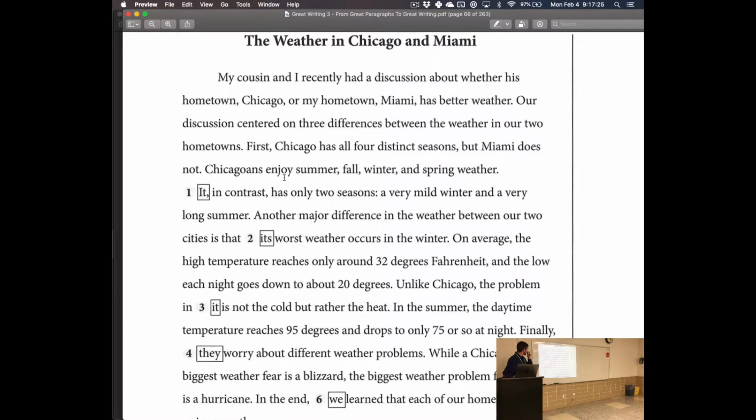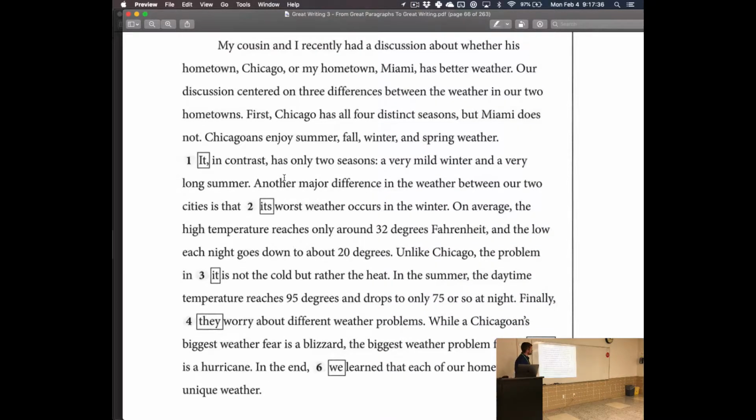Okay, here we go. The weather in Chicago and Miami. We see 2 things right away: comparison, 2 different things we're talking about, Chicago and Miami. I'm going to give you a minute to read this paragraph on your own, and then we'll talk about it. Ready, set, go.